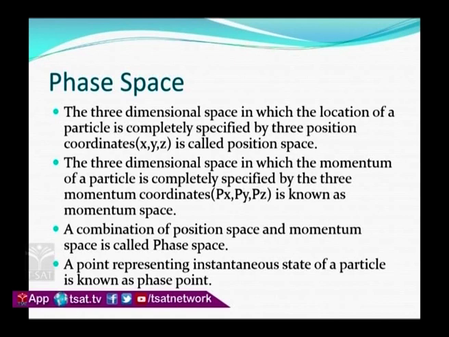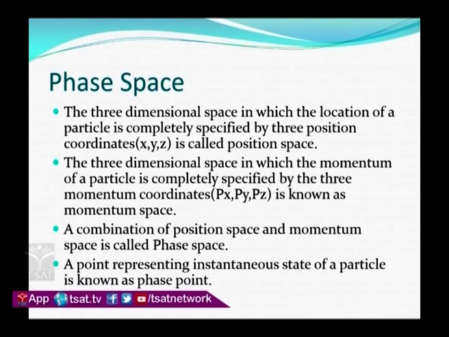Next there is a space called momentum space. How do we define it? It is a 3-dimensional space in which the momentum of a particle is completely specified by 3 momentum coordinates. That we call momentum space. The combination of position space and momentum space is called phase space. Here it is a 6-dimensional space. We also call it mu space.